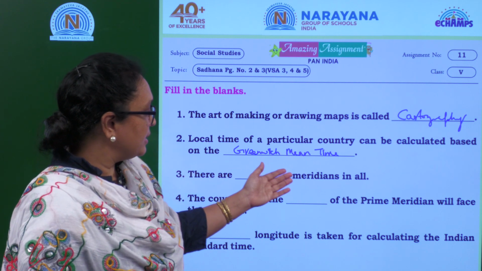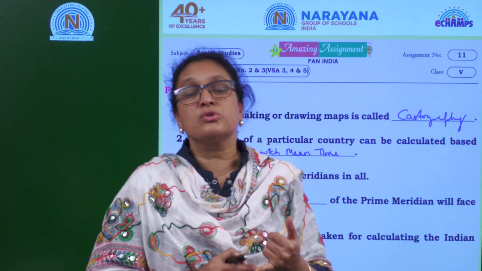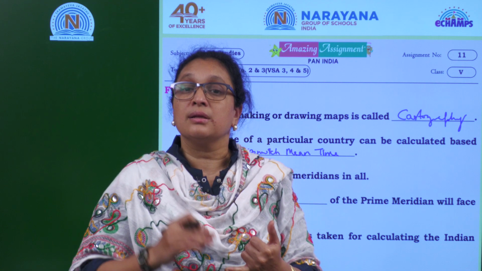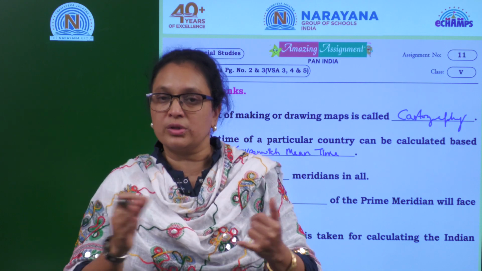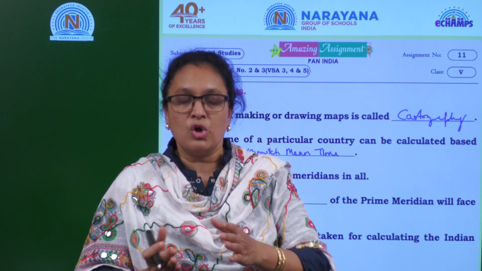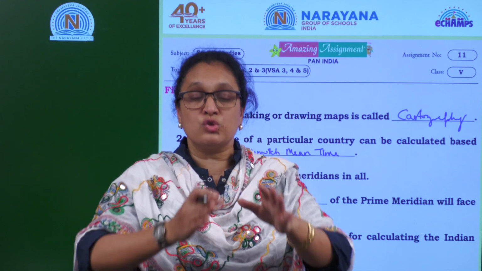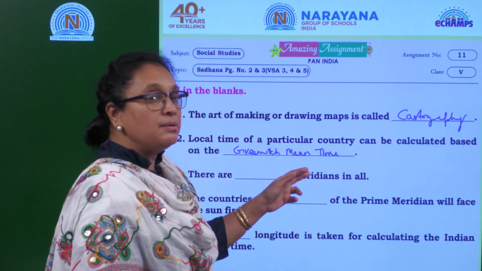There are dash meridians in all. Meridians are also called as what? Longitudes. Meridians are also called longitudes. Both meridians and longitudes are imaginary. So how many meridians do we have in total on the globe? We have 360 meridians.